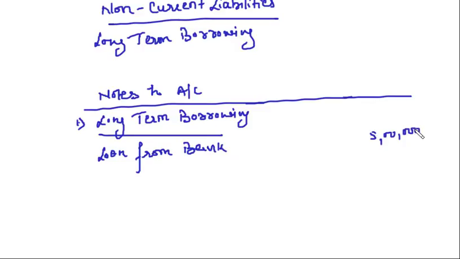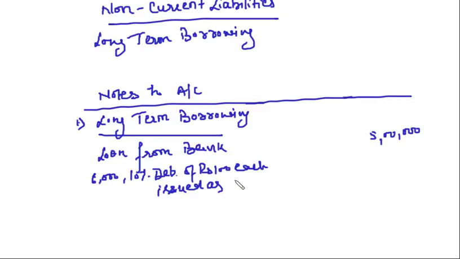Now how to disclose the issue of debentures as collateral security? What you will do is, say 6,000 10% debentures of rupees 100 each issued as collateral security.